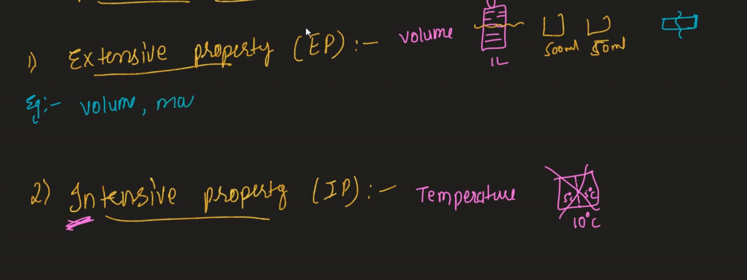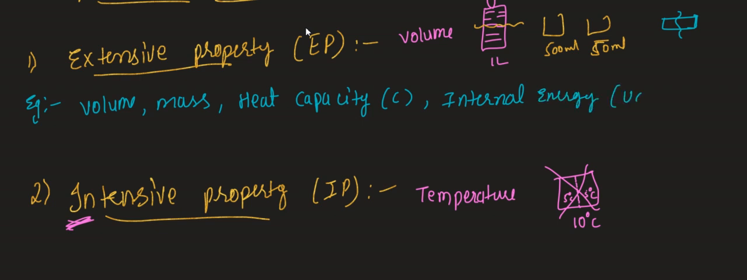So that means mass is also acting as what? Extensive property, right? Next, in the same way, heat capacity, denoted by the letter C. Next after that, internal energy. All thermodynamic words, like internal energy, denoted by the letter U or E.